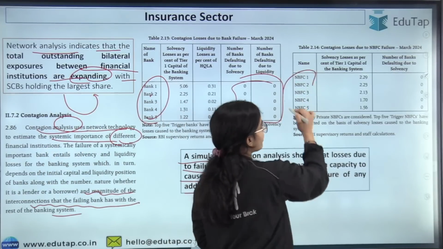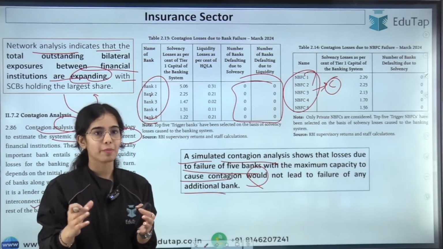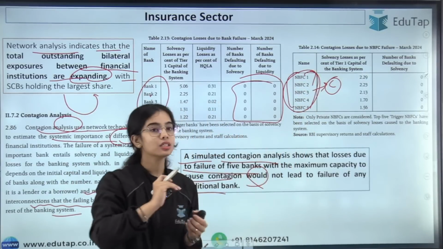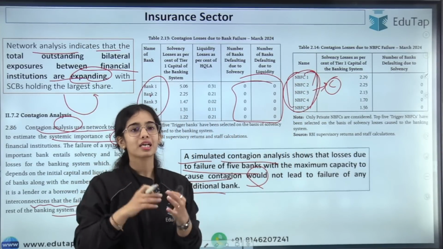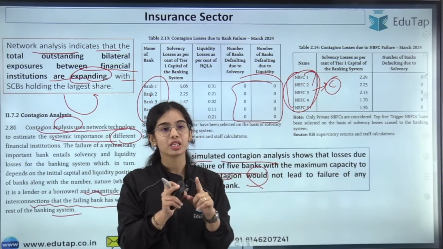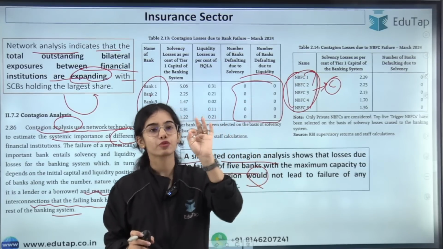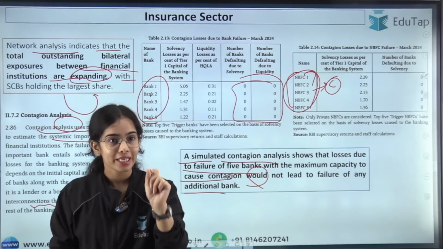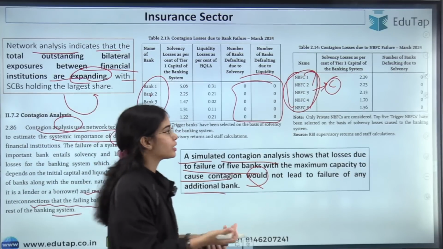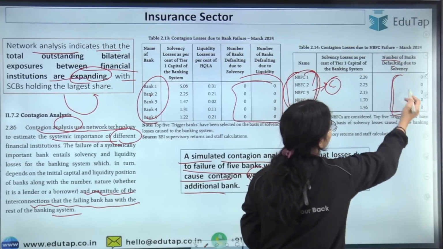Similarly, the top 5 NBFCs have the maximum capacity to cause contagion. These are not ranked by asset size or something; they are the top 5 NBFCs that are most connected with the other institutions. So even if these top 5 NBFCs that have the maximum capacity to cause contagion are failing, the other NBFCs will not fail. Number of banks defaulting, the other banks will not fail.